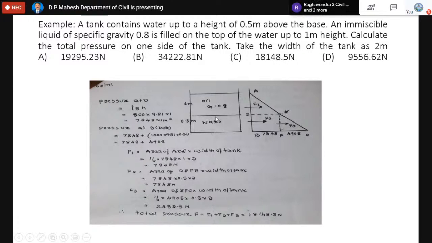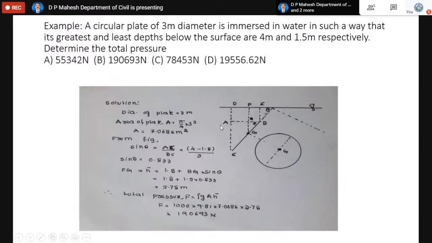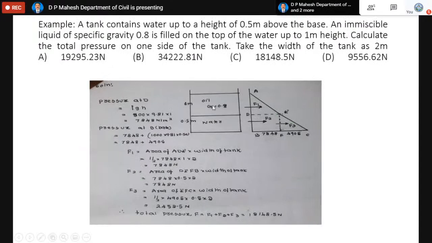So now you can see there is a tank here. In the tank we have two liquids. Below we have water for a height equal to 0.5. Above we have oil for a height equal to 1 meter. When two immiscible liquids are taken in the same container, they always get separated, and there is a layer which separates the two liquids. The lighter one will be above, the denser one will be below. So since water is denser, you can see it like this.